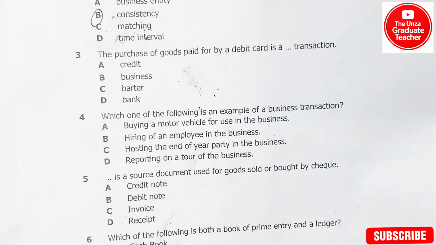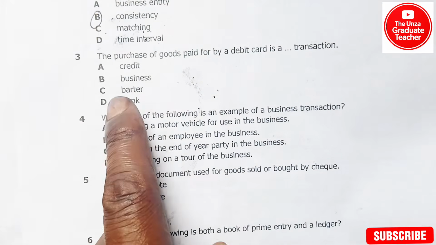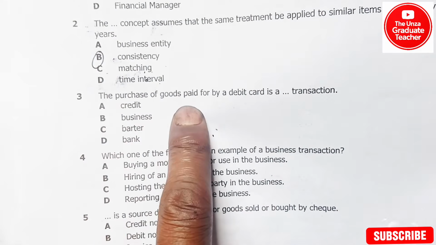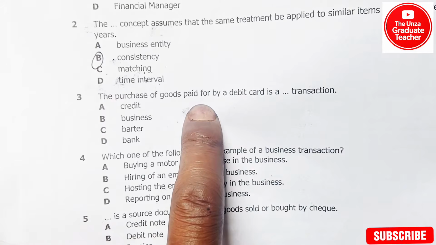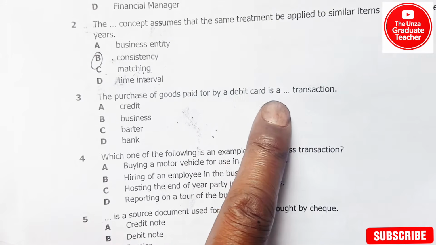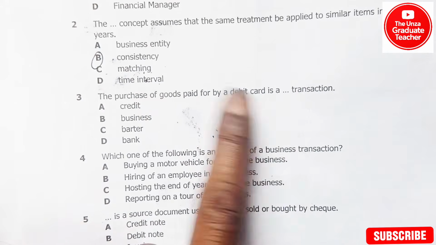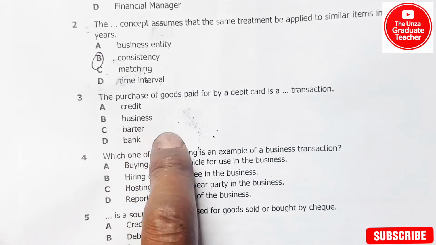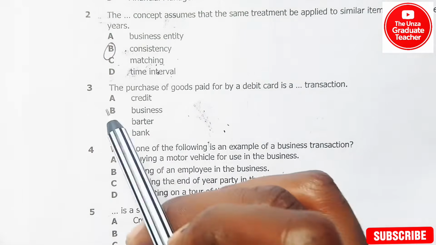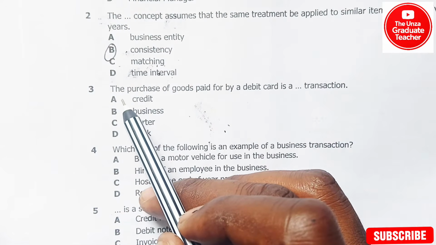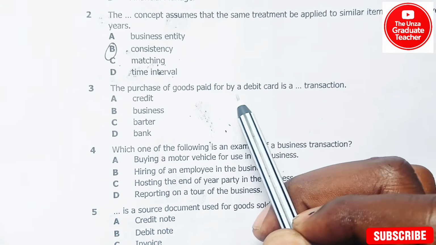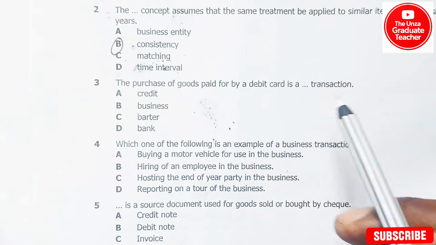So now question 3, it was saying the purchase of goods paid for by a debit card is a dash transaction. A. credit, B. business, C. barter, D. bank. So when you look at this question, it is saying that the purchase of goods paid for by a debit card is a dash transaction.